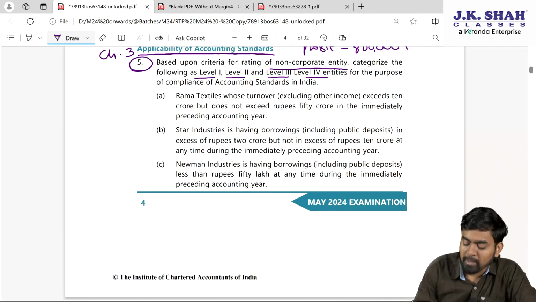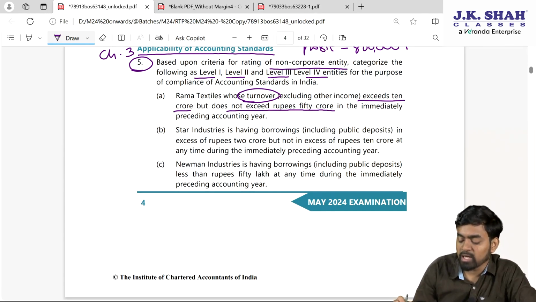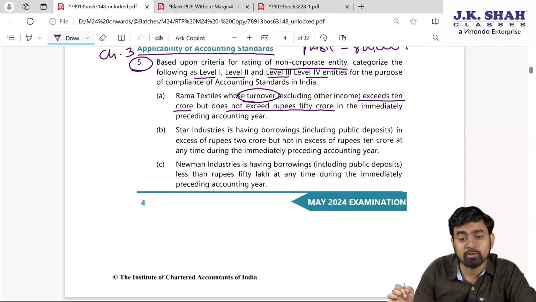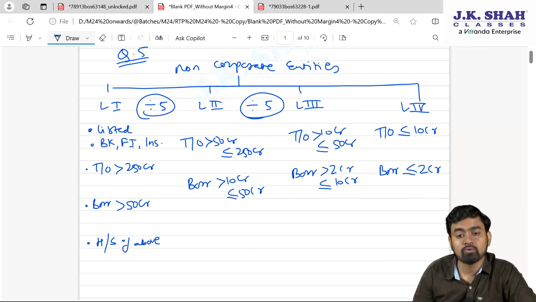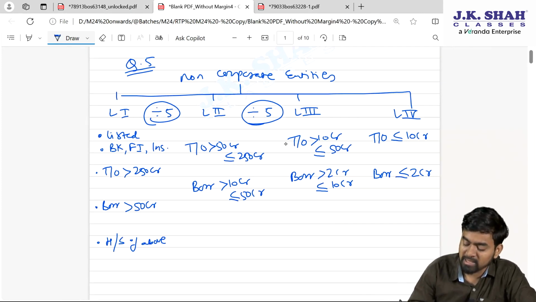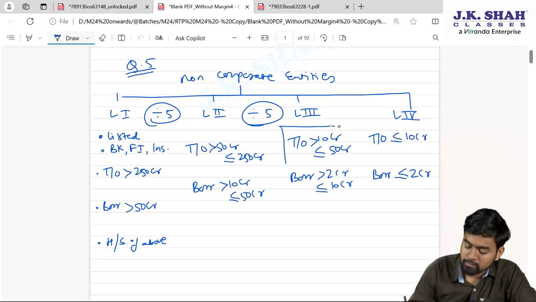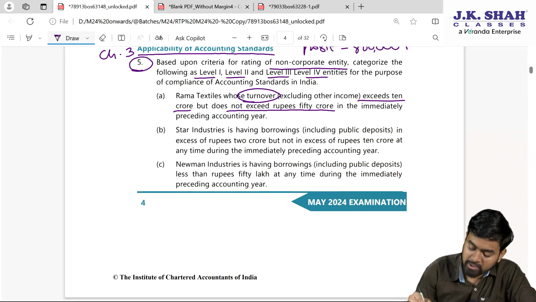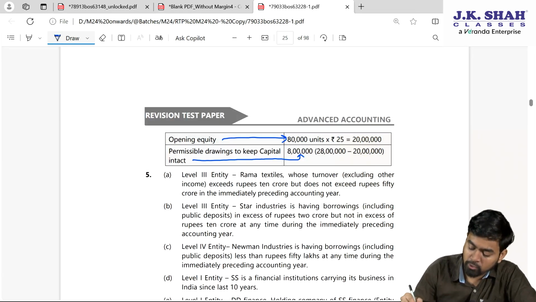Check. Rama Textile, whose turnover excluding other income exceeds, they are asking, exceeds 10 crore but does not exceed 50 crore in immediately preceding accounting year. Exceeds 10 crore, does not exceed 50 crore. Come on. Exceeds 10 crore, more than 10 crore, does not exceed 50 crore. It means, can I say level 3 they are talking about? Level 3 they are talking about. Fine. My dear students, so tell me Rama Textile is level 3 entity then.